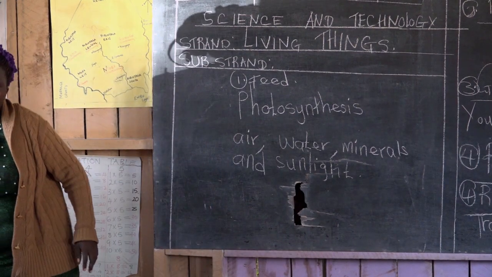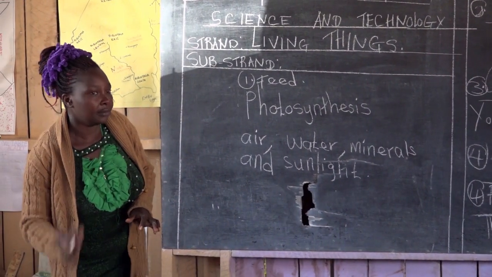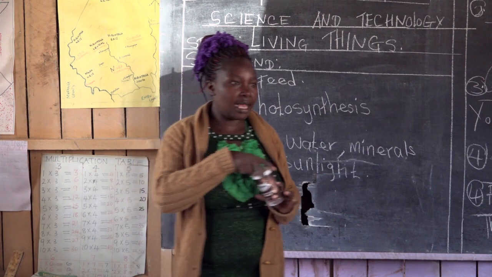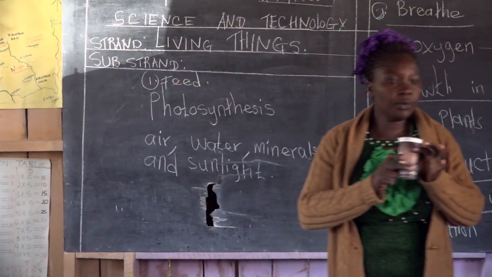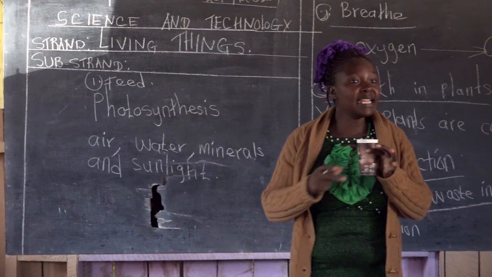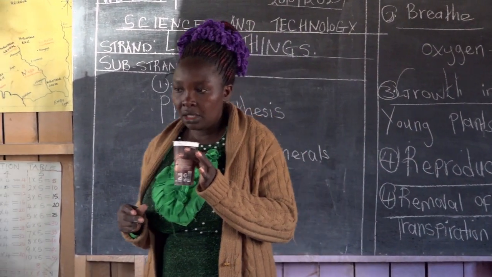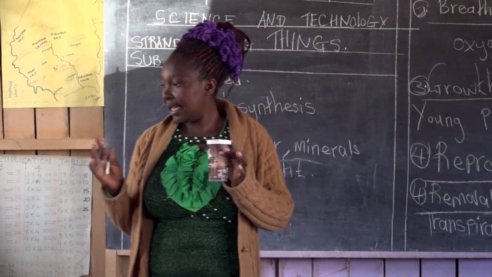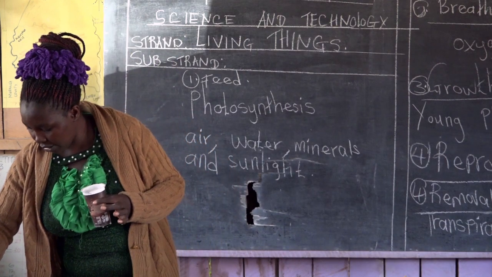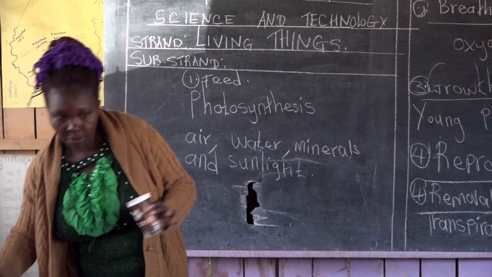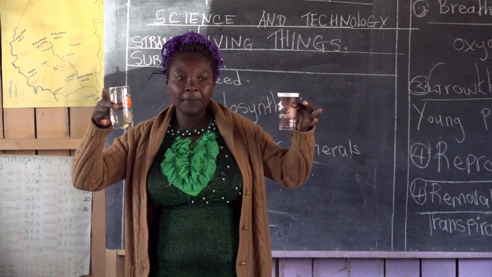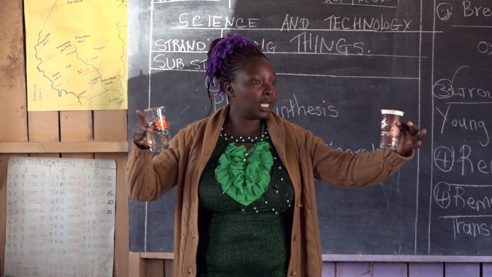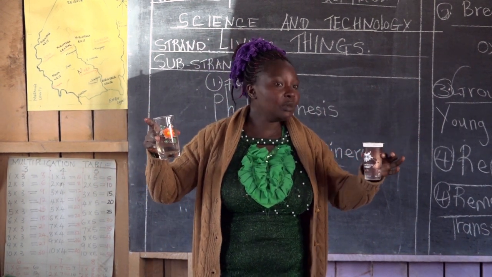We shall have a container. Let's say this is the container, and we shall have the other container. We shall make some holes and get some sand and put it inside. Then we shall have a bean seed. Do you know the bean seed? We'll plant one bean seed here, and then we'll plant another one in another container. This one we will plant a pencil. We shall put some sand and plant a pencil. On the other one, we shall plant a bean seed. Then we shall water.